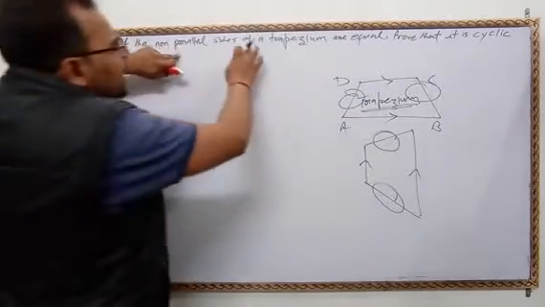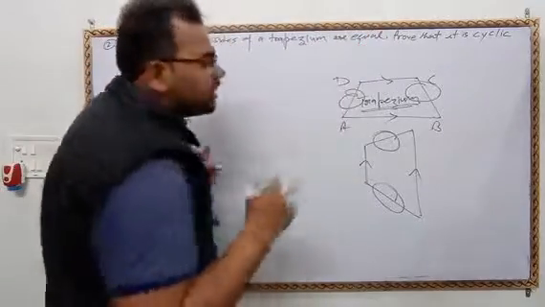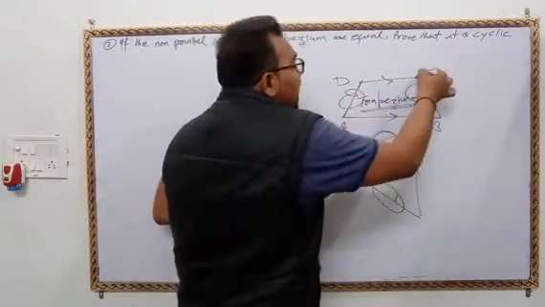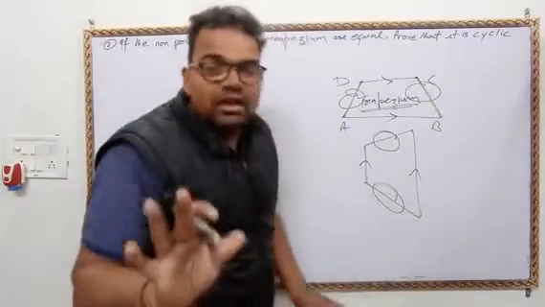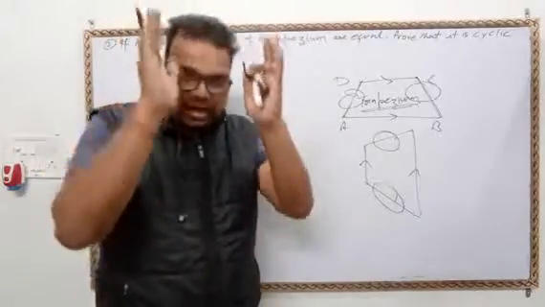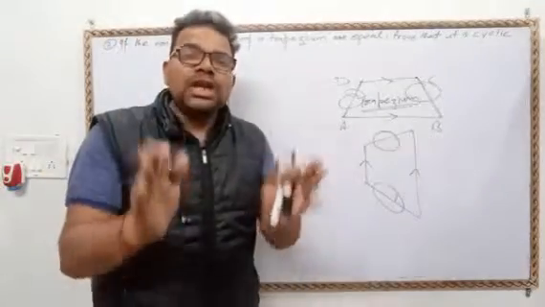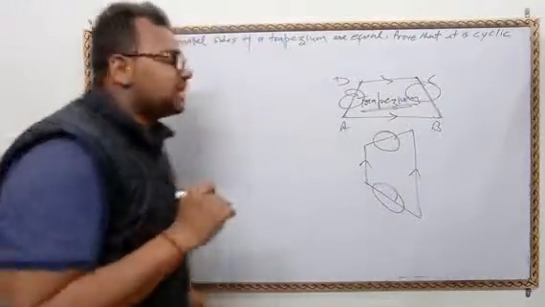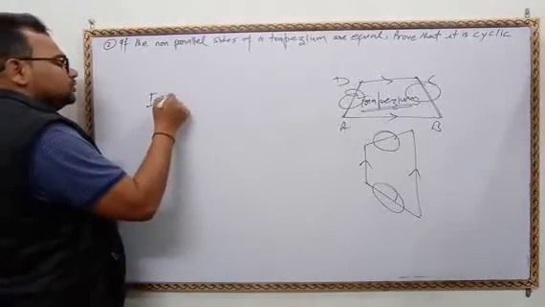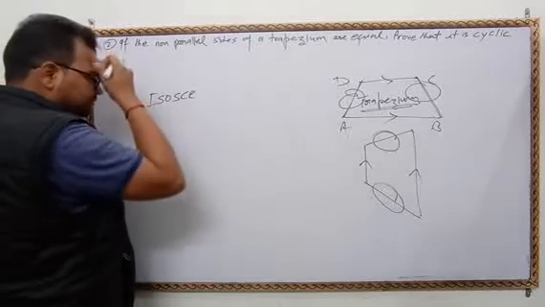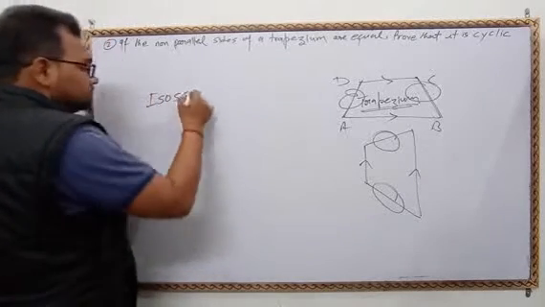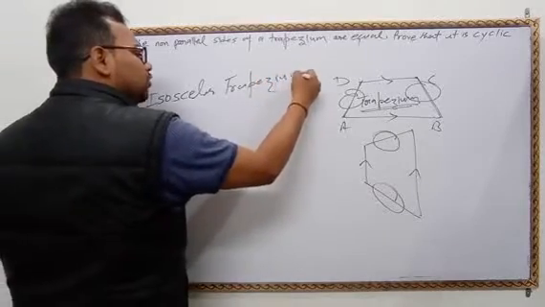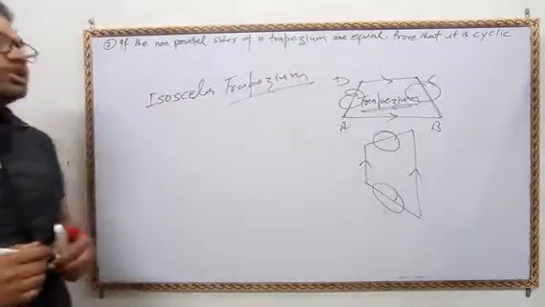If the non-parallel sides of a trapezium are equal, what is the meaning of this? Means this side and this side are equal. Means a trapezium whose non-parallel sides are equal is called an isosceles trapezium. Which type of trapezium? Isosceles trapezium.